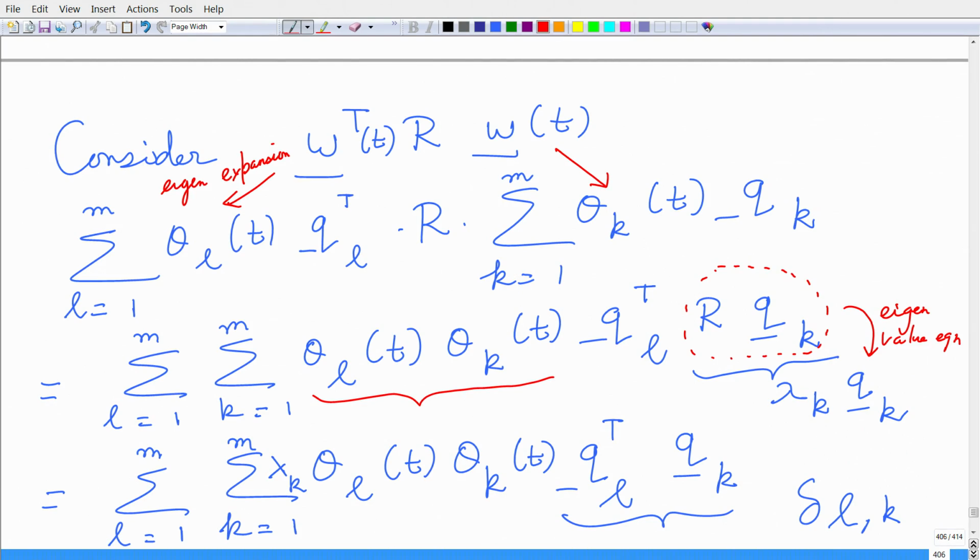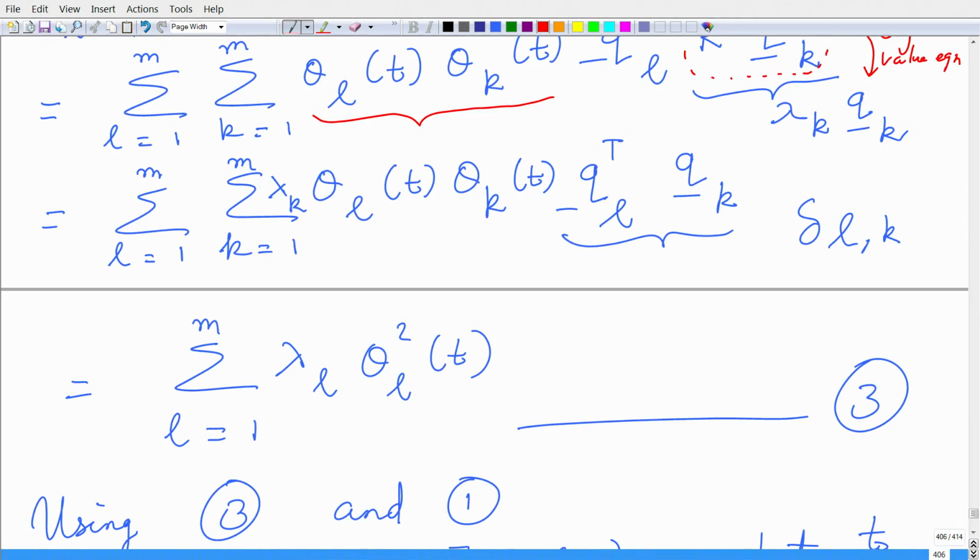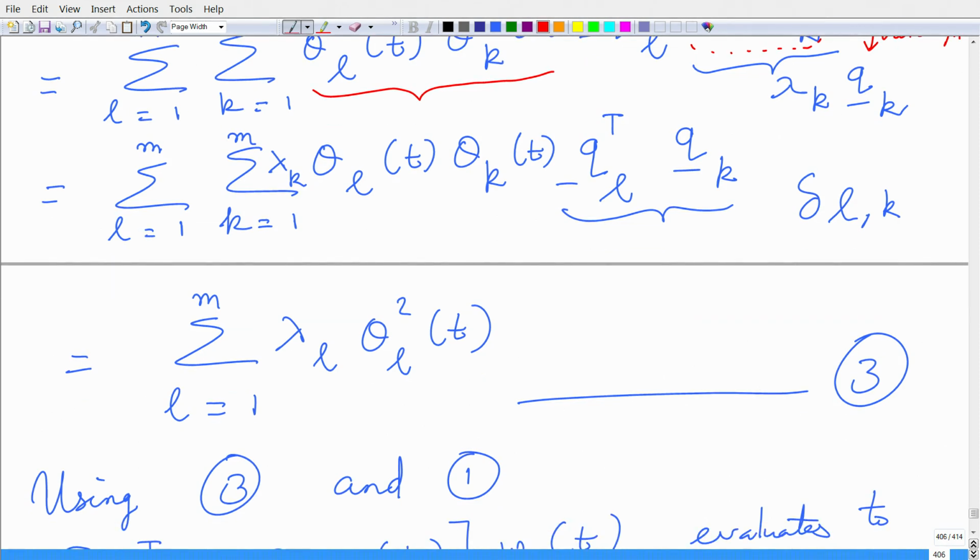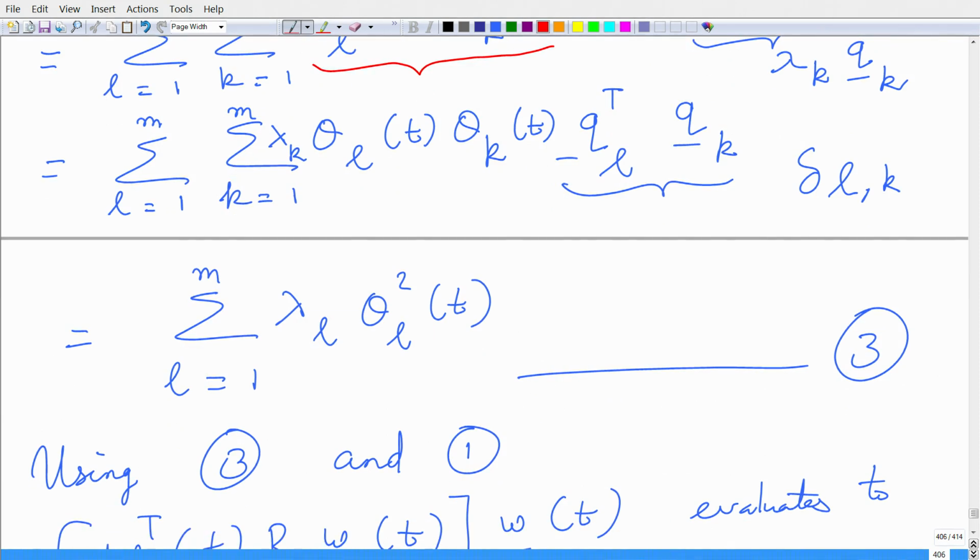That means it is equal to 1 when L equals k, and their inner product is 0 when L is not equal to k. This can help me simplify further. This double summation is replaced with a single summation, because it just has to be evaluated at L equals k, since qL transpose qk vanishes for L not equal to k. So, I have simplified this to the summation L equals 1 to m of lambda L theta L square of t. Let me call this equation 3.